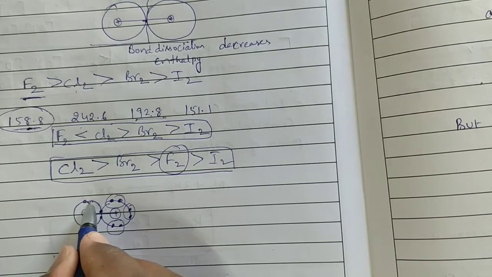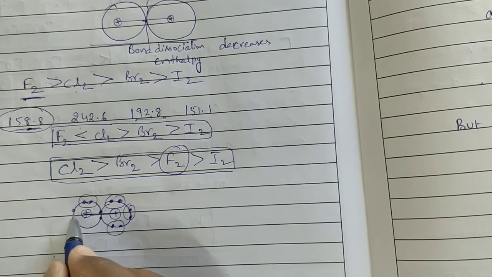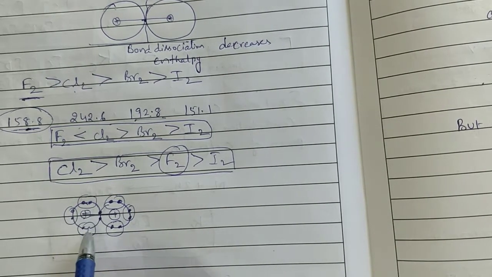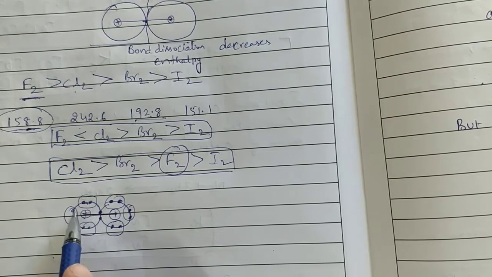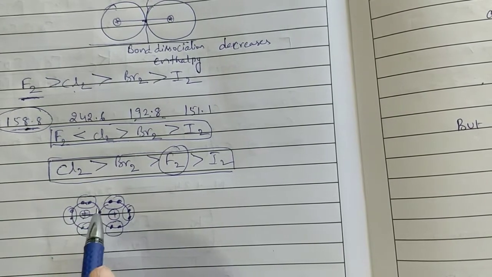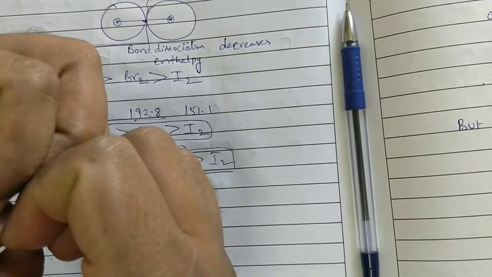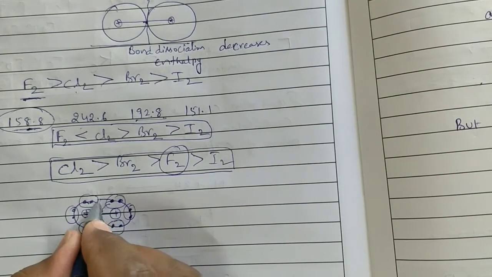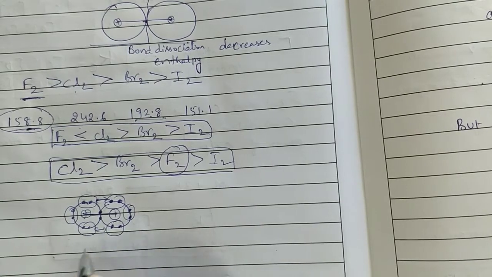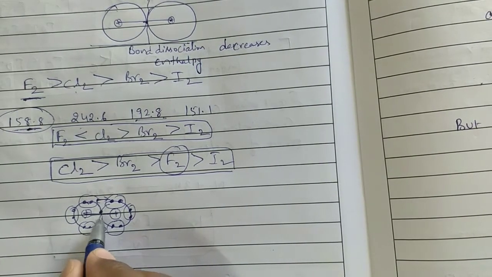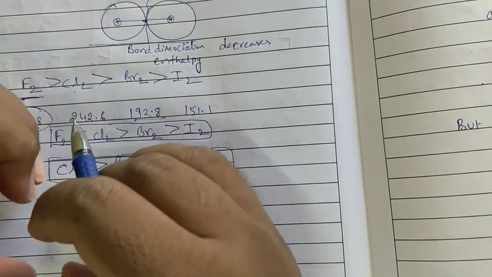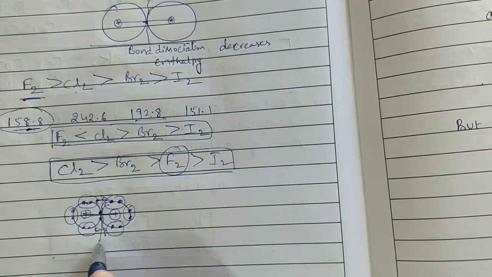This F atom has also 3 lone pairs. Because of very small size of fluorine, these lone pairs are very near each other. Because of that, repulsions will be increased between lone pairs of electrons. Even though this bond is strong, because of these repulsions, the bond can be broken down easily.